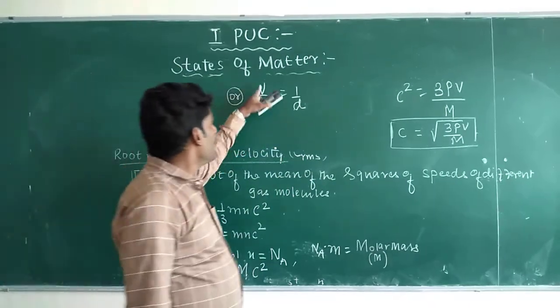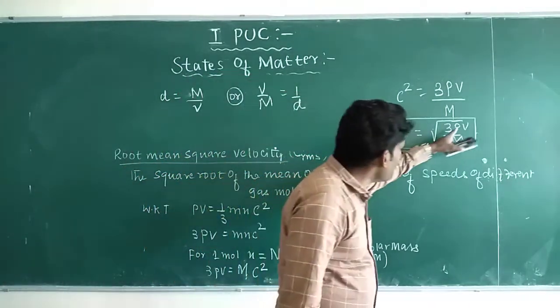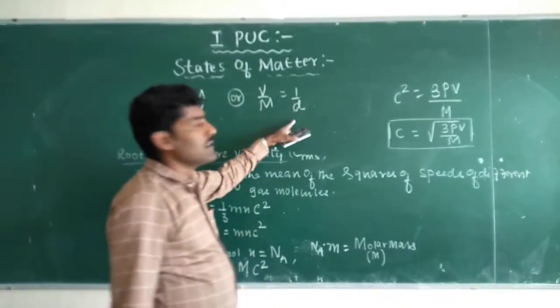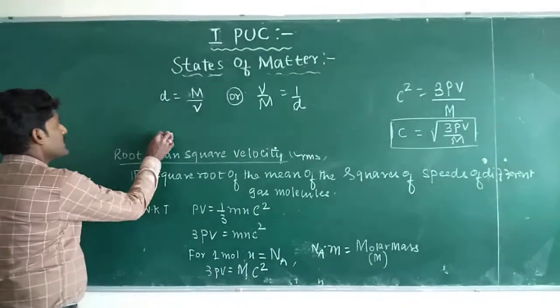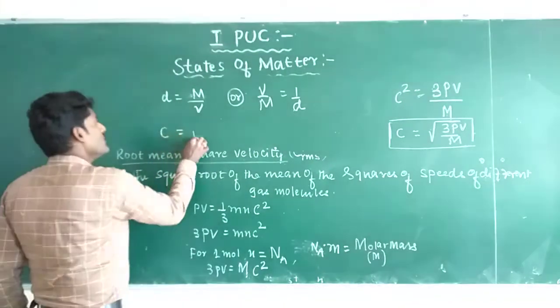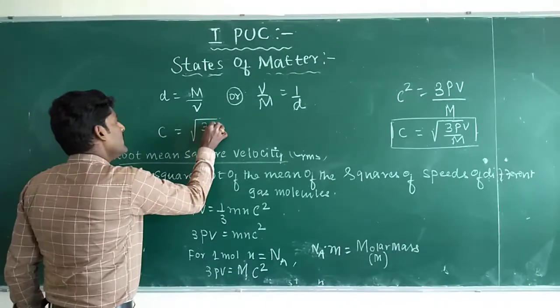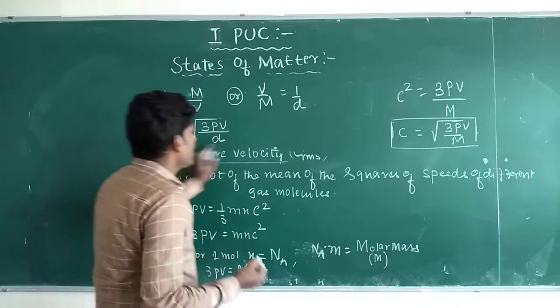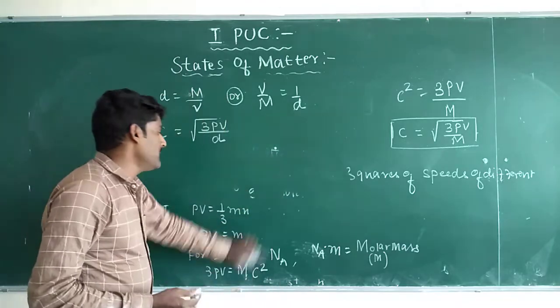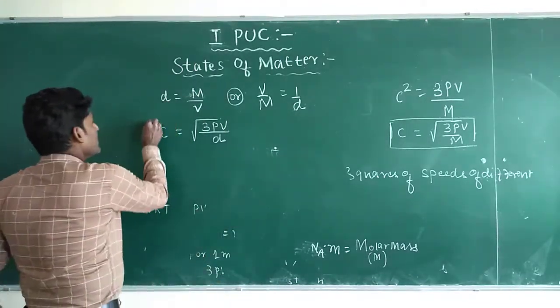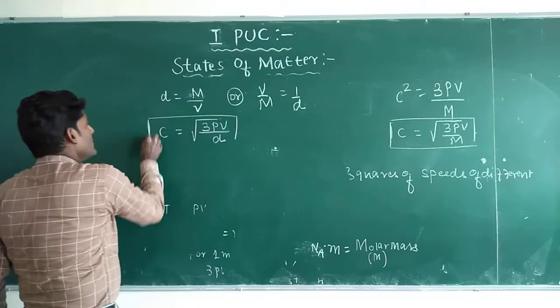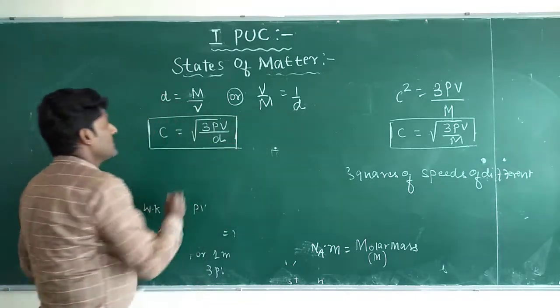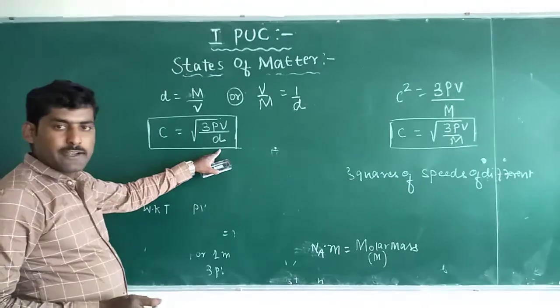So V by M can be substituted as 1 by d. So C equals root of 3 P divided by d, where d is the density.